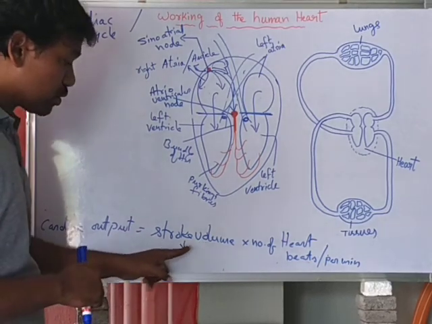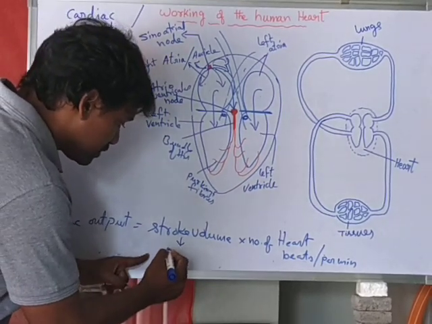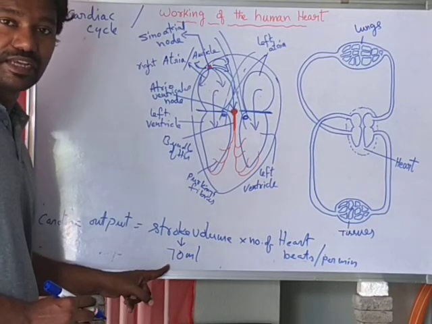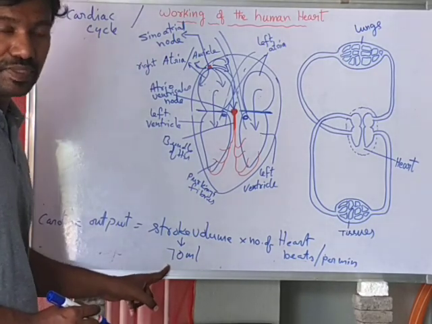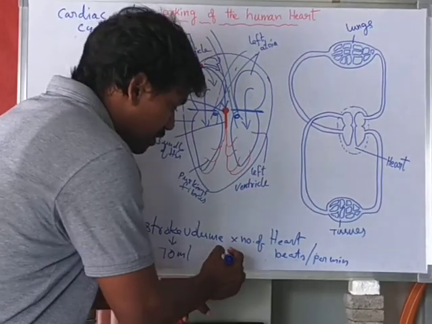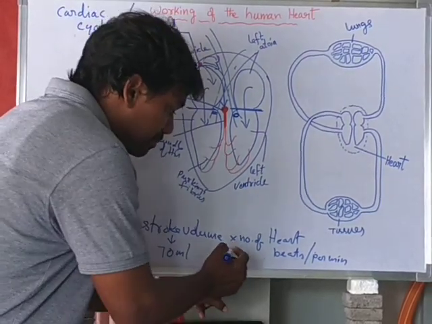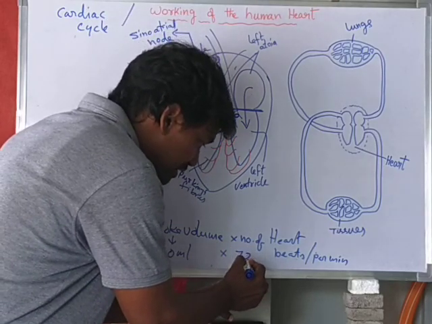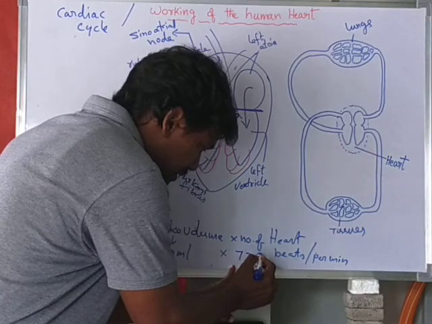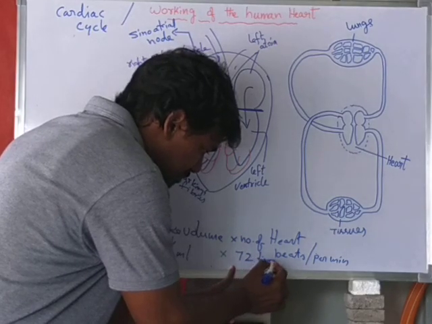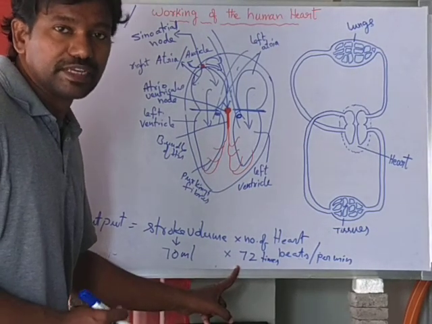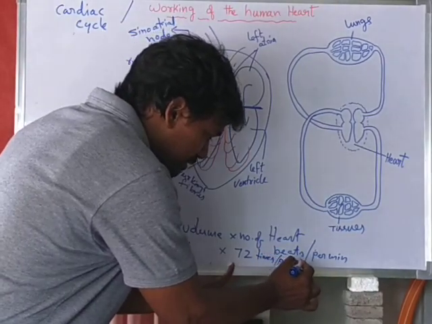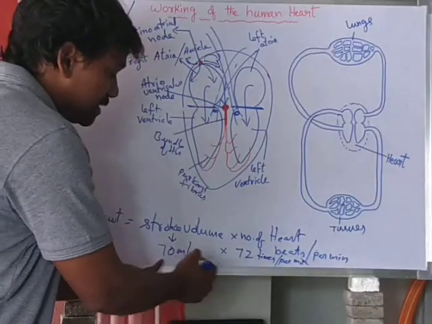In the stroke volume, 70 ml of blood is pumped from each ventricle per heartbeat. Generally per minute the number of heartbeats is 72. Now multiply these two.